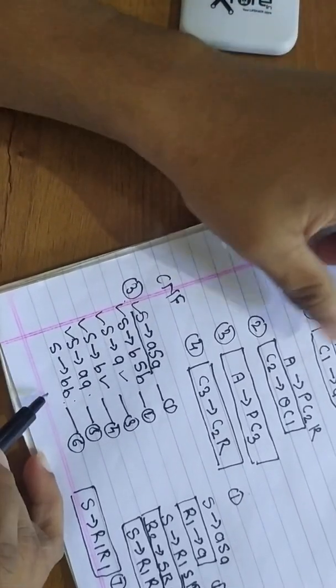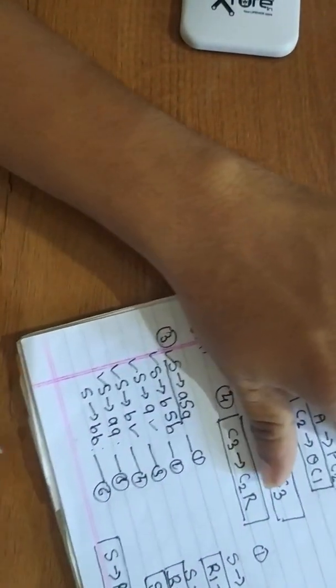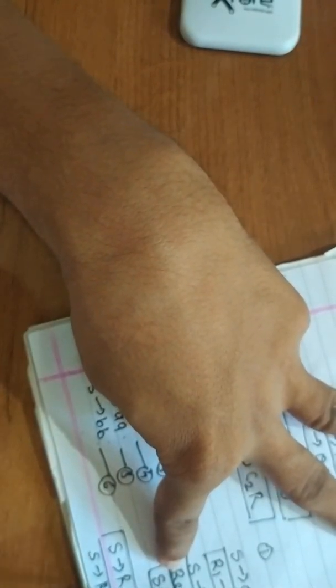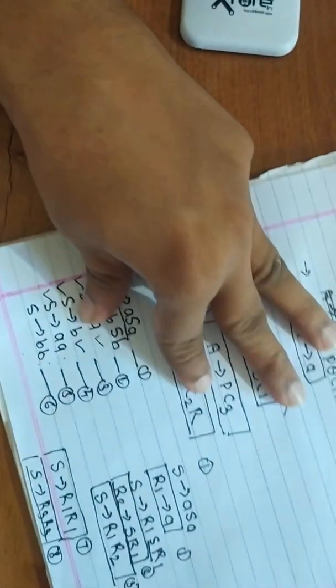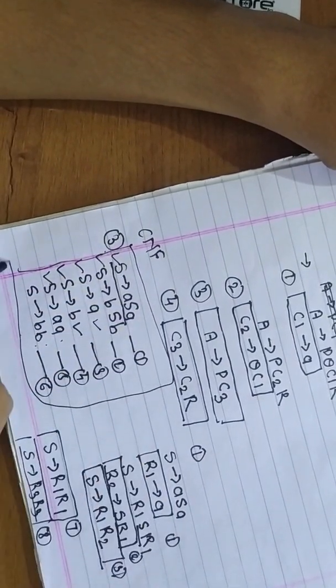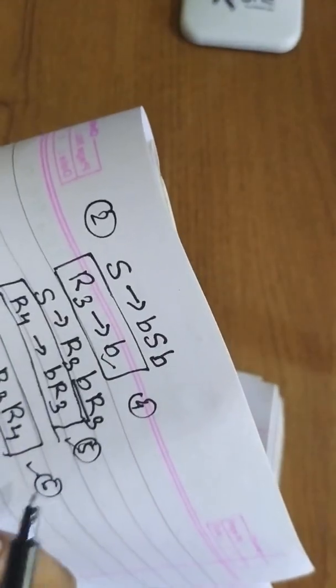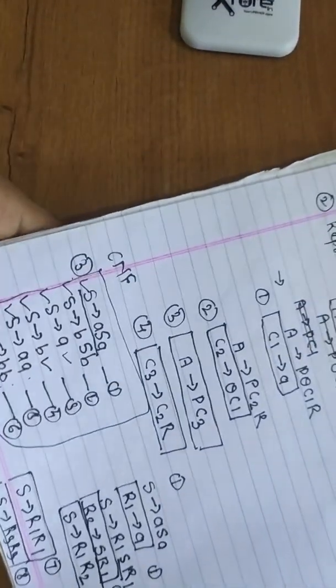And finally, now S tends to bb. Here we have already assumed R3 tends to b. So in this production, b can be replaced by R3, so you will get S tends to R3 R3. Now this is also in CNF, so this is production number 8. So this particular grammar you can represent with 1, 2, 3, then 4, 5, 6 and 7, 8 with these productions in their equivalent CNF form. Now I hope you are getting this particular point.